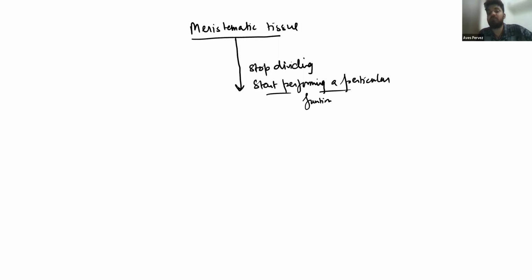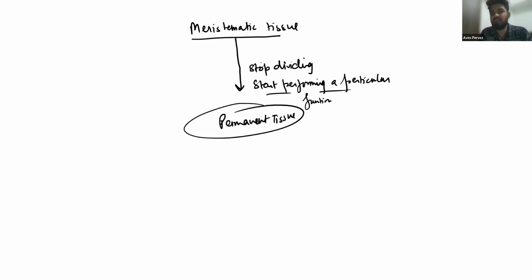Now they will attain a particular type of tissue and they are called permanent tissue. So when meristematic tissue stop dividing, they start performing a particular function, then they become permanent tissue.